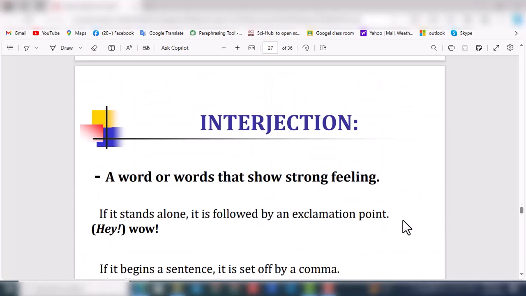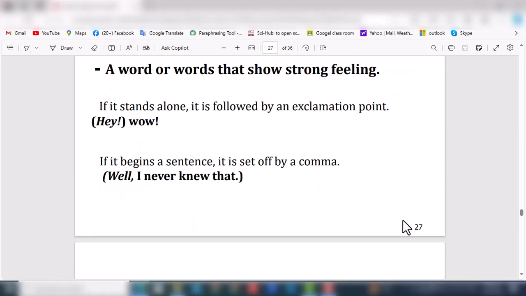Interjections. An interjection is a word that shows only feelings, any type of feelings, like happiness, sadness, temper, stress. These are all feelings. If it begins a sentence, it is set off by a comma. For example, if it is at the beginning of the sentence, there is a comma, like well.